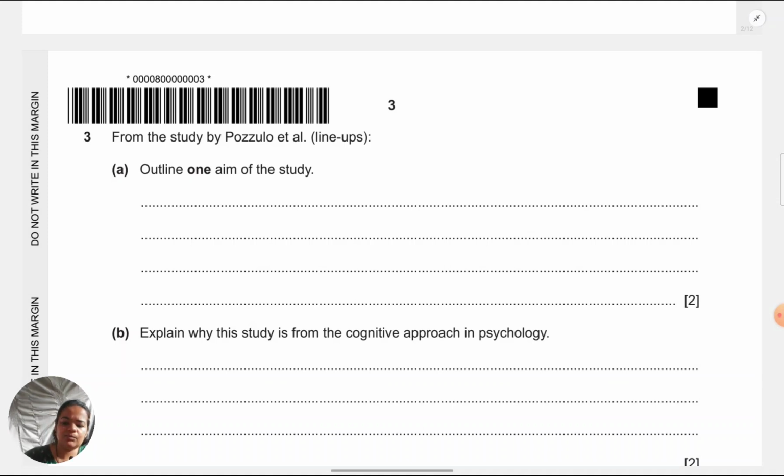Now, if we think about Pozzulo et al., they wanted to investigate accuracy in eyewitness testimony, in the sense they wanted to show that children tend to make a lot of false positives on target absent lineups. Make sure you use terminology like target absent lineup, false positives, social pressure when you're writing. For descriptive type of questions which are very direct, like aim, results, conclusion, sample, terminology needs to be good to get full marks.